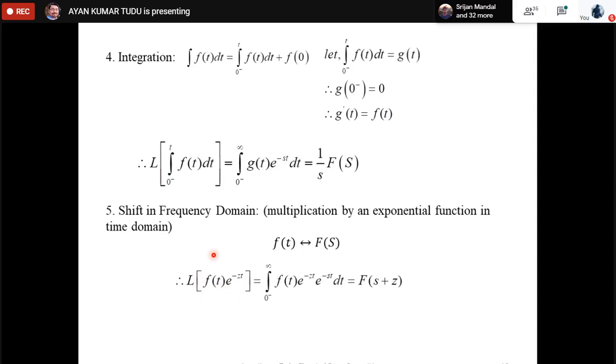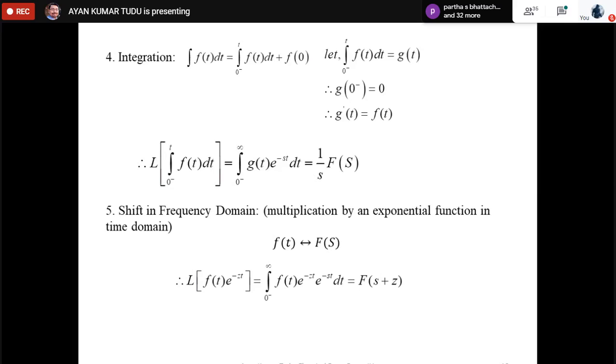So what will the expression become? It becomes F(s plus z). So this is what we have. Let this z be complex for more general cases.